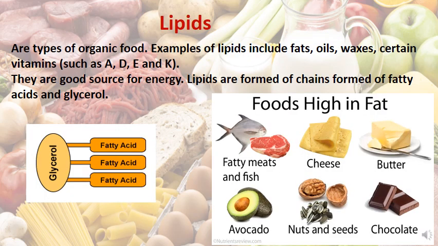Lipids are types of organic food. Examples of lipids are the fats, oils, waxes, and some types of vitamins like vitamin A, D, E, and K.